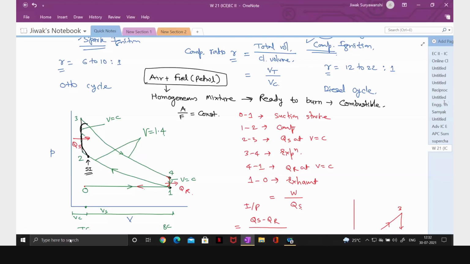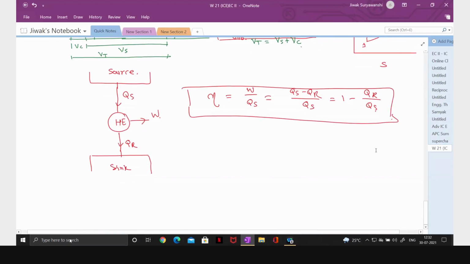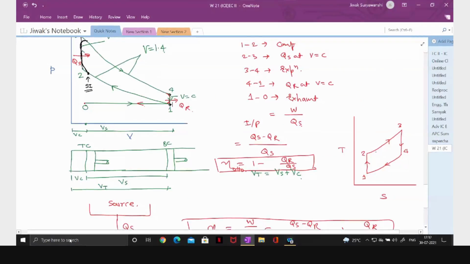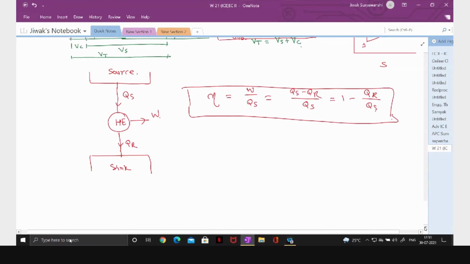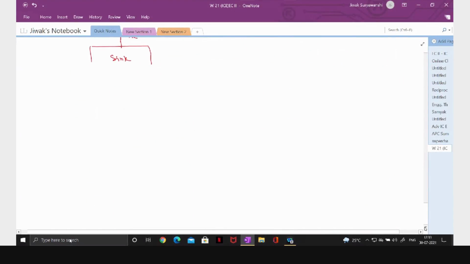Okay, is it clear? So why we are approximating constant volume heat addition during 2 to 3 and constant volume heat rejection during 4 to 1, that I have explained. If you have any doubt, you can ask. If you have not understood, I will repeat it. Okay. Now I consider that everybody has understood this.